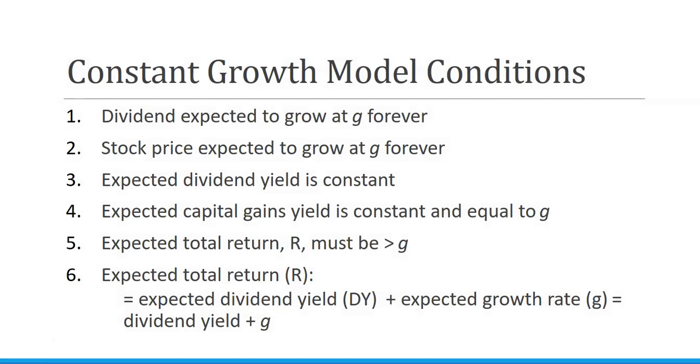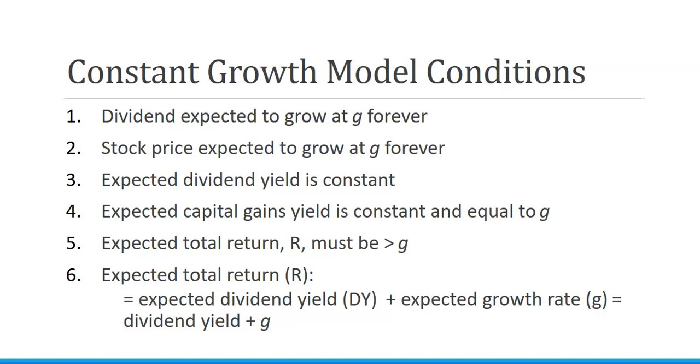Now, these are the conditions or the assumptions of that constant growth dividend model. One, that the dividend is expected to grow forever at the same exact growth rate. That the stock price is expected to grow forever at that same exact growth rate. That the expected dividend yield is constant. That the expected capital gains yield is constant and equals the growth rate. Our expected total return must be greater than the growth rate.